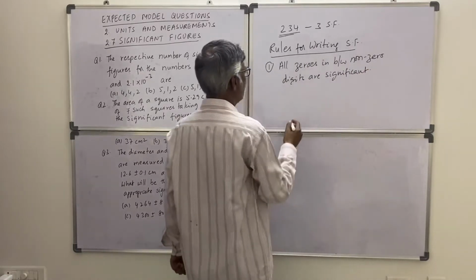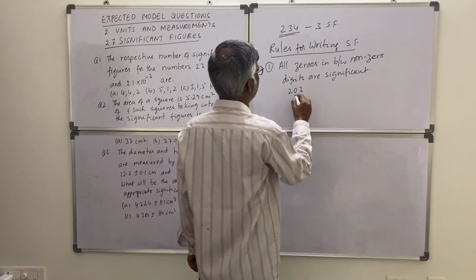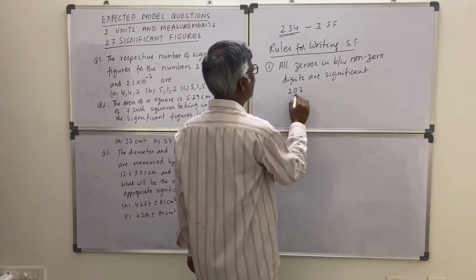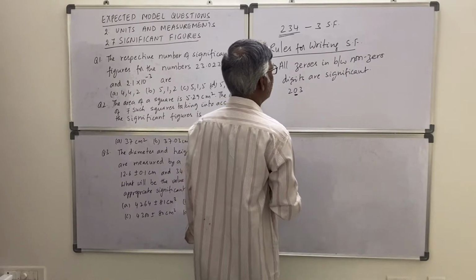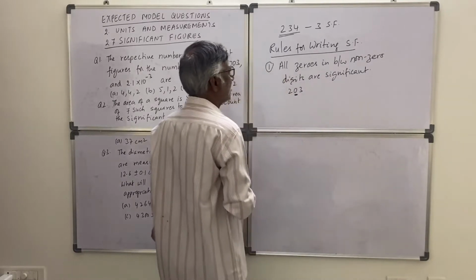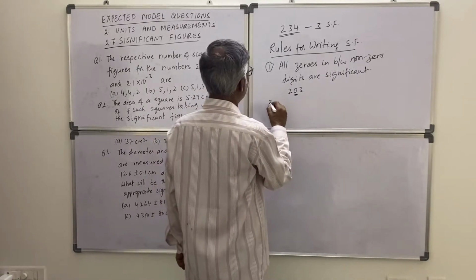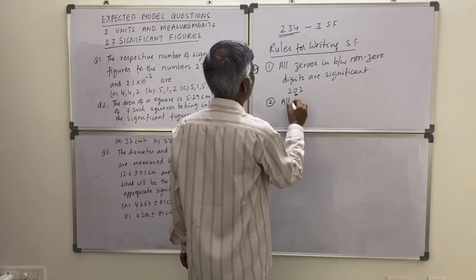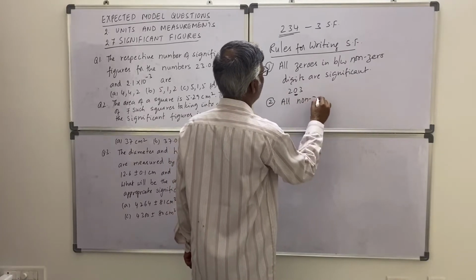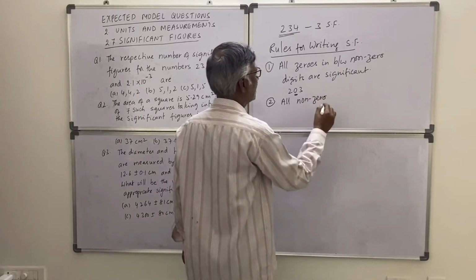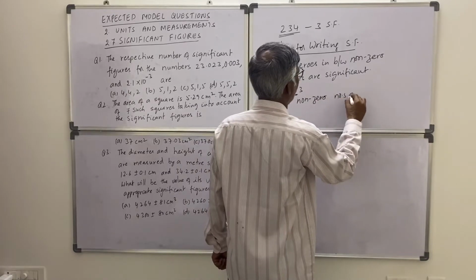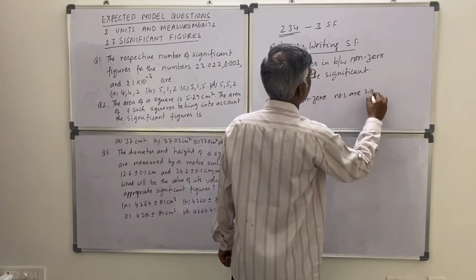That means suppose 203, this zero is significant. So 3 significant figures are there. Okay. And all non-zero numbers are significant.